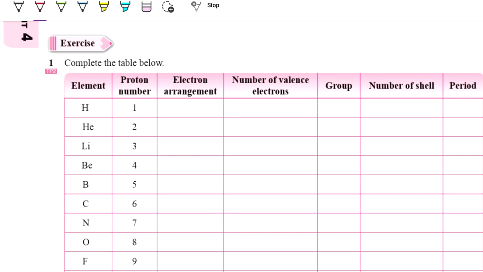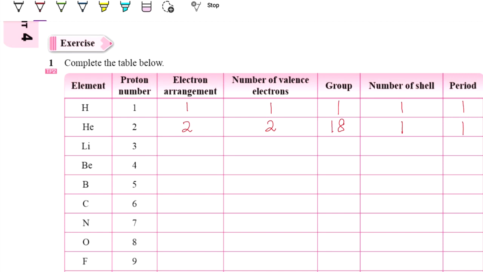Okay, now let's do some exercises. Complete the table below. Hydrogen, proton number is 1, so electron arrangement is 1. So valence electron is also 1. So it is in group 1 because the valence electron is 1. Shells also 1, so it is in period 1. For helium, electron arrangement is 2, so valence electron is 2. So it is in group, this is special, helium is under group 18. Number of electron shells will be 1.